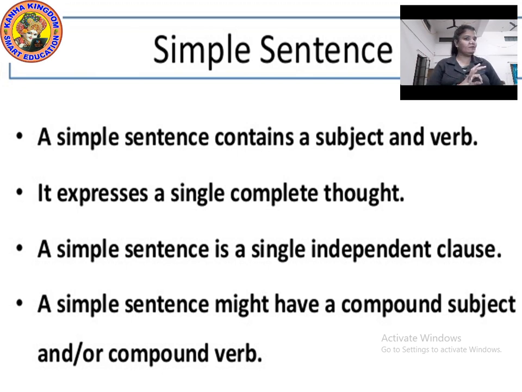You must have learned about subject and predicate in your junior classes, in your smaller classes. So, a simple sentence is the basic sentence that we have in English. It has just one independent clause. It contains only one subject and one predicate, or one verb, you can say.